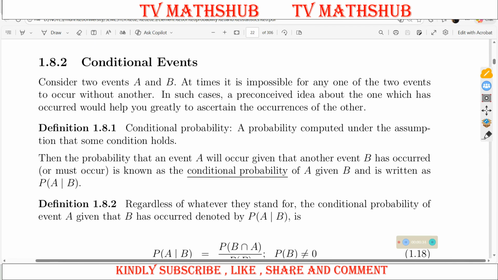So here you are talking about 2 events occurring, but the occurrence of one event has a condition that for it to occur, then one other event must have occurred, or another event must occur. So when you put a condition on an event, then the events you are considering are what we call the conditional events. And the conditional probability will be that probability that is computed under the assumption that some condition holds. So that is what we call the conditional probability.